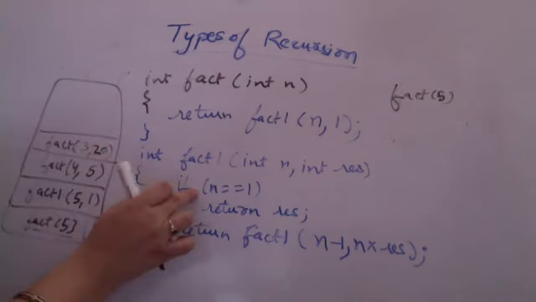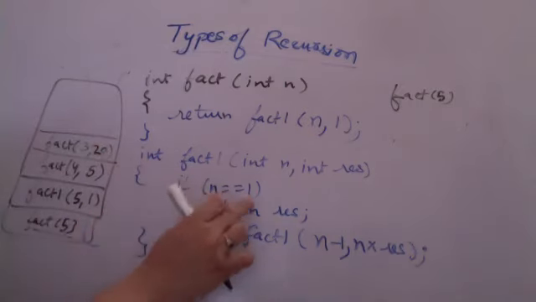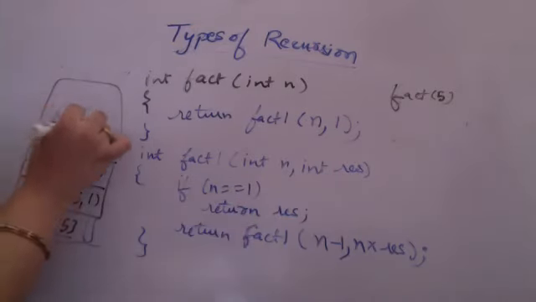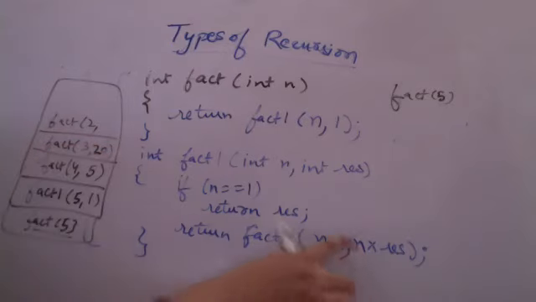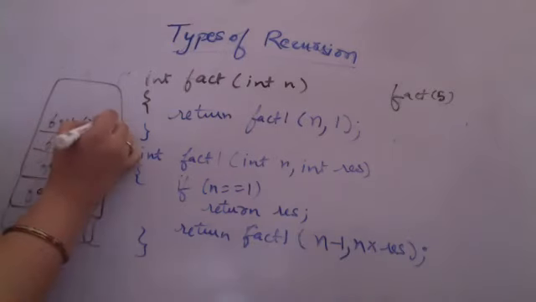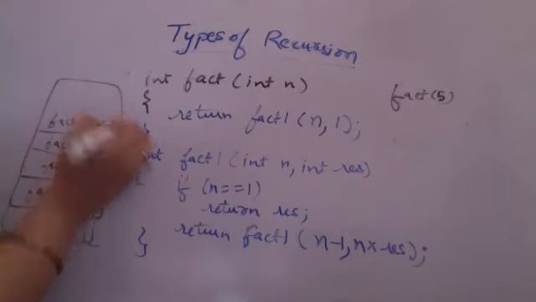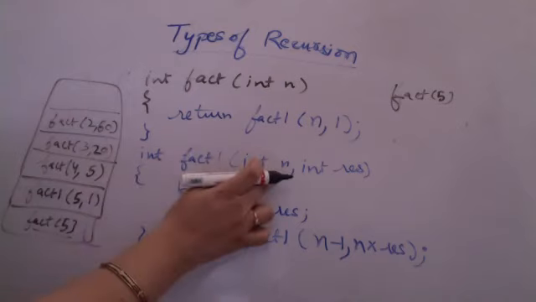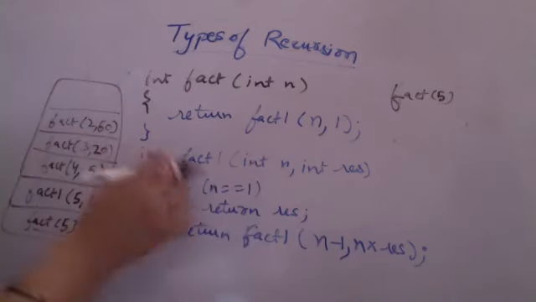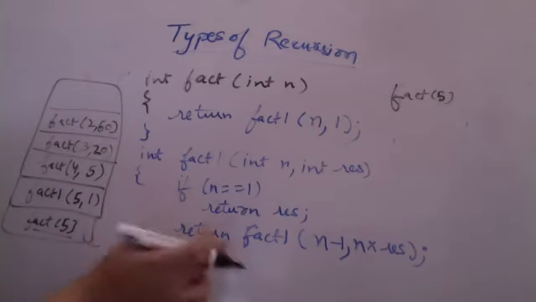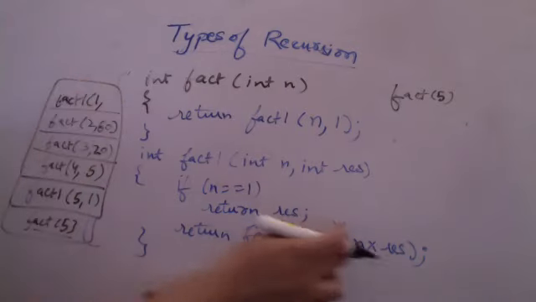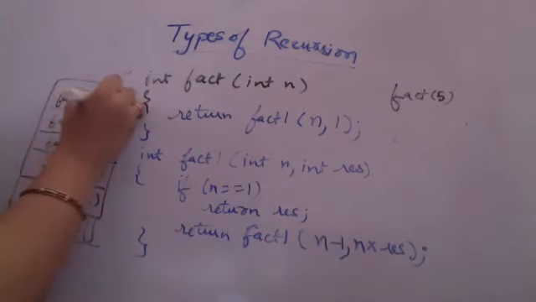Then when I am going to call again, 3 is not equal to 1, I will again be calling factorial for 2 comma result into n. N is 3, 3 into 20 is 60. Finally, when I will be calling 2 comma 60, it is again not 1. If n is 1 only, then the result is returned. It is called yet again for 1 comma, I am multiplying 2 with the result, so it is 1 comma 120.